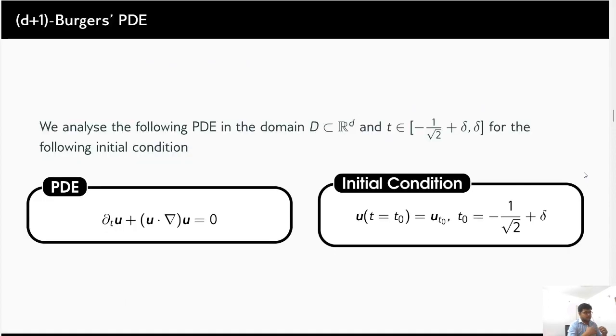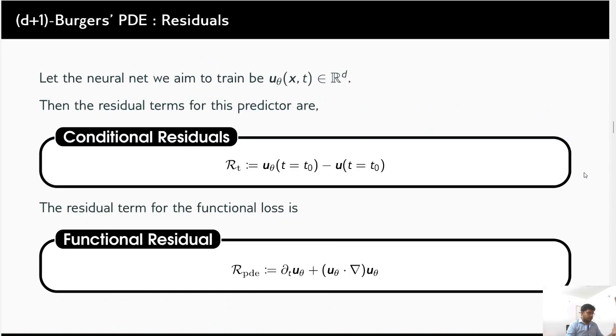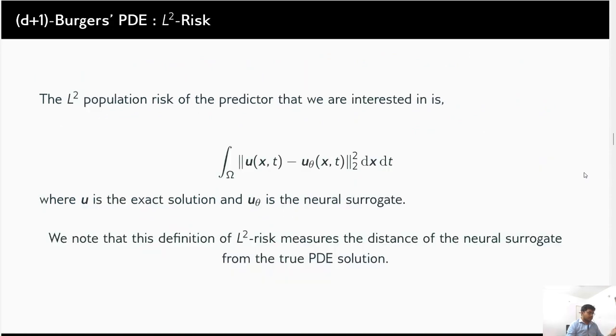Now we look at d plus 1 Burgers first. d is the number of spatial dimensions, 1 the temporal dimension. On the left we have the PDE, on the right the initial conditions. If u theta is a neural net, we can define the conditional residual and the functional residual respectively. We define the L2 risk as the L2 distance between the exact solution and the neural surrogate solution.